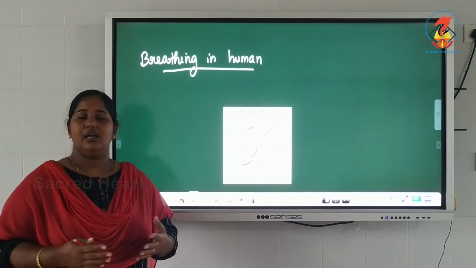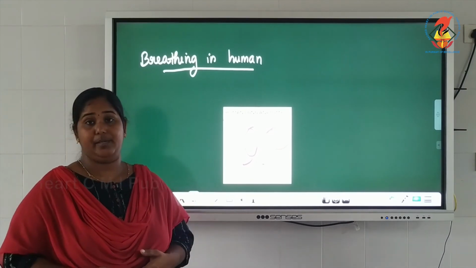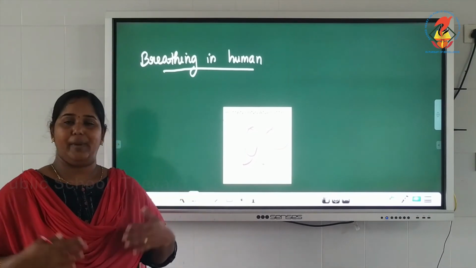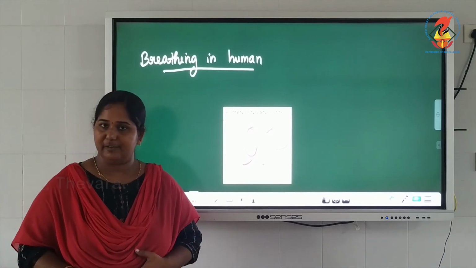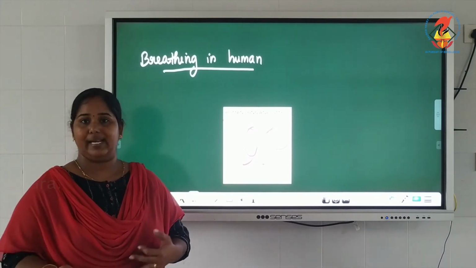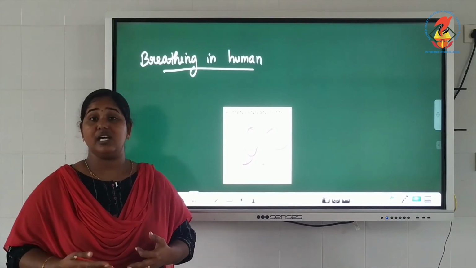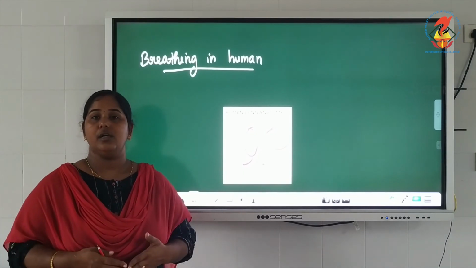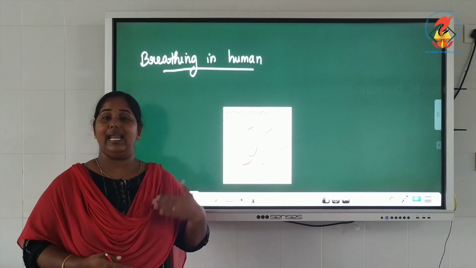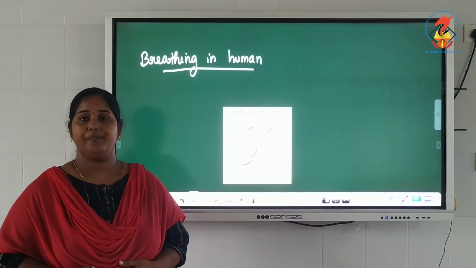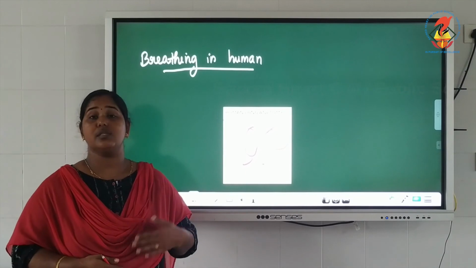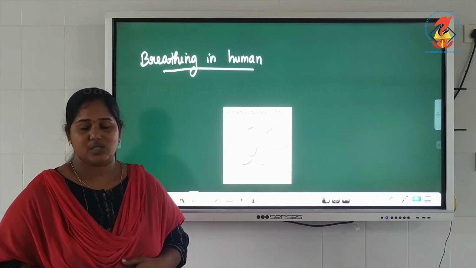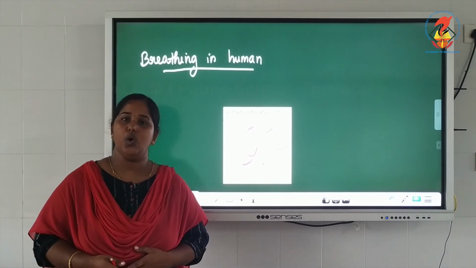So these are the breathing organs of different animals. We learned from microscopic animals to the most developed human beings. So microscopic animals breathe through their body surface. Insects breathe through spiracles. Fish, oysters, prawns, crabs, tadpoles, they breathe through gills. Frog uses its lungs to breathe on land and moist skin to breathe in water. Birds and reptiles use their lungs, and the most developed among the mammals, we human beings, and other mammals also breathe through lungs.